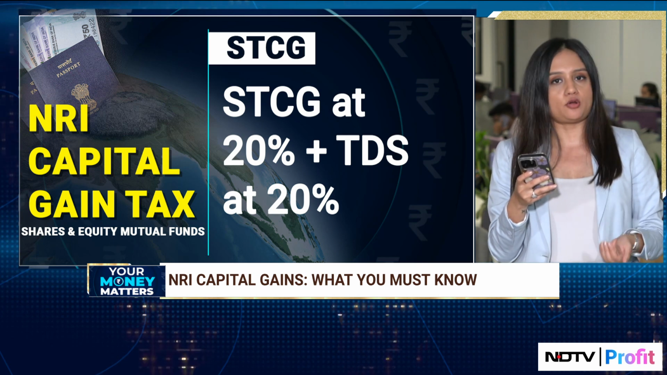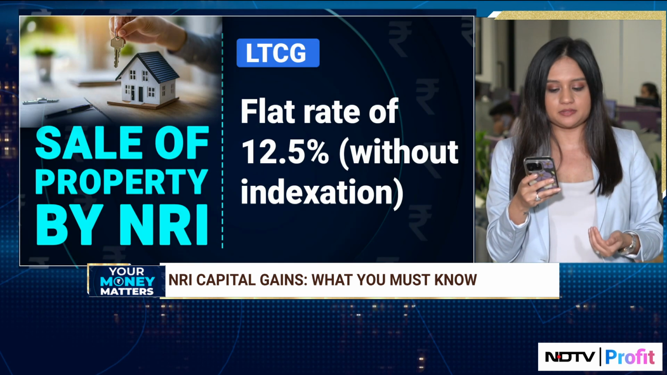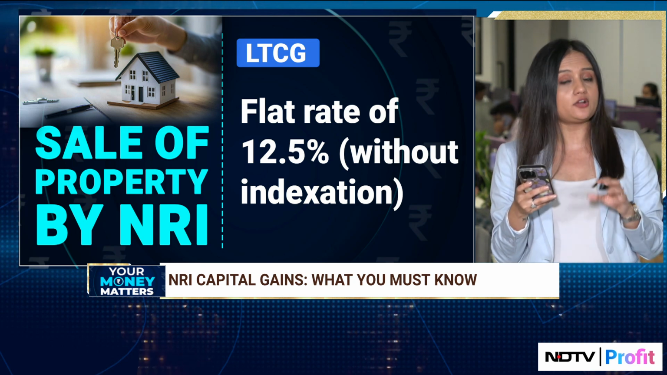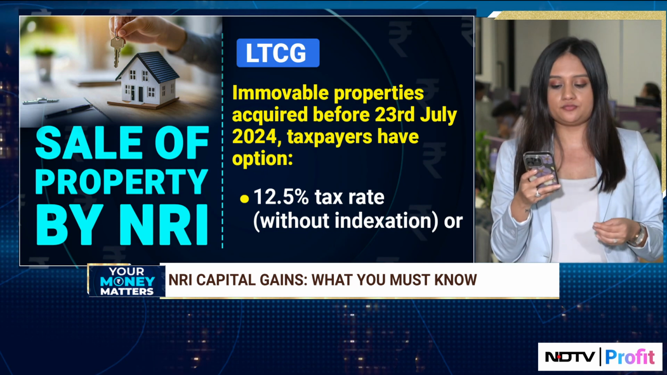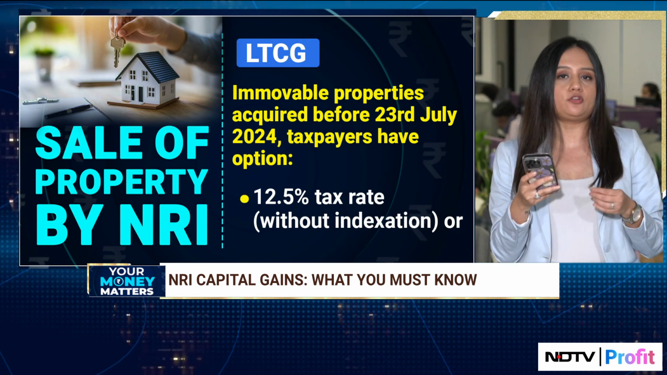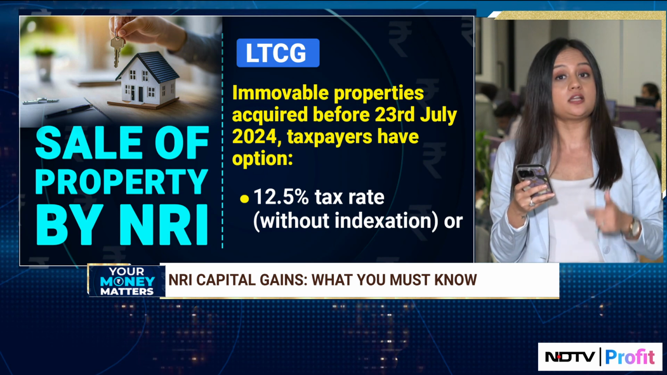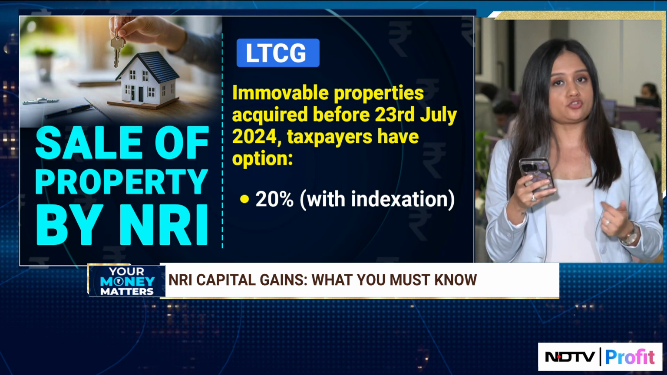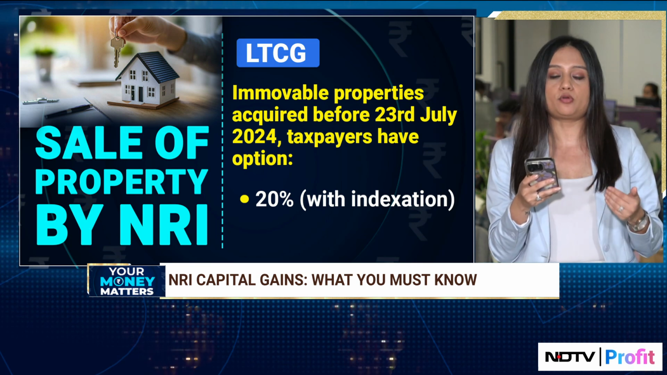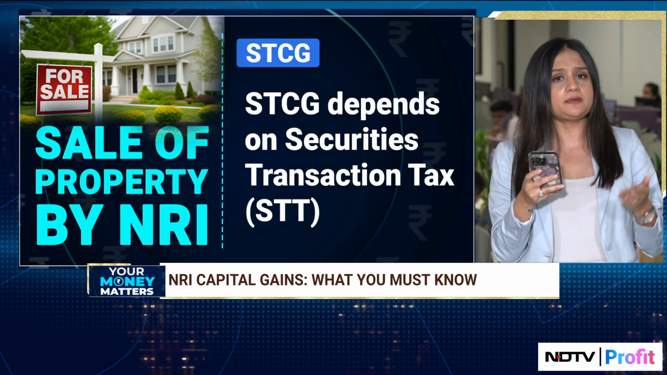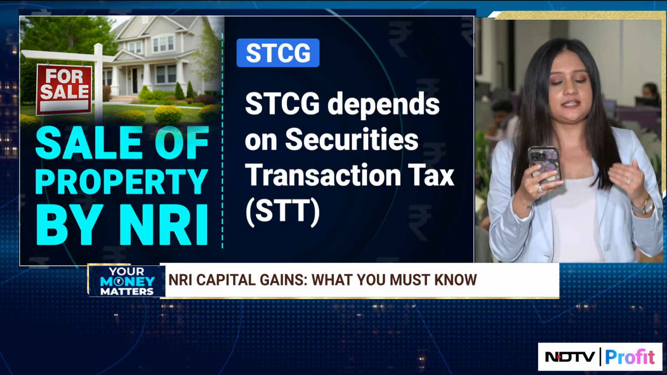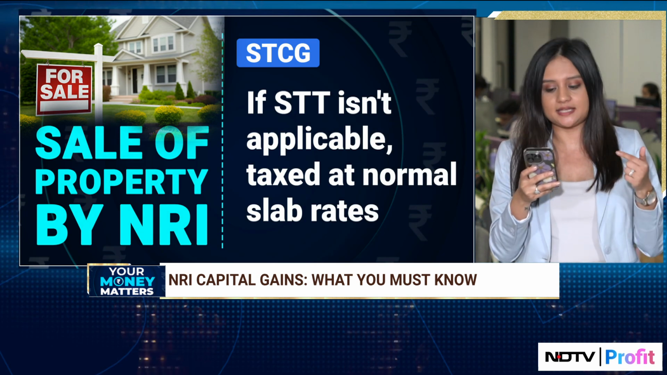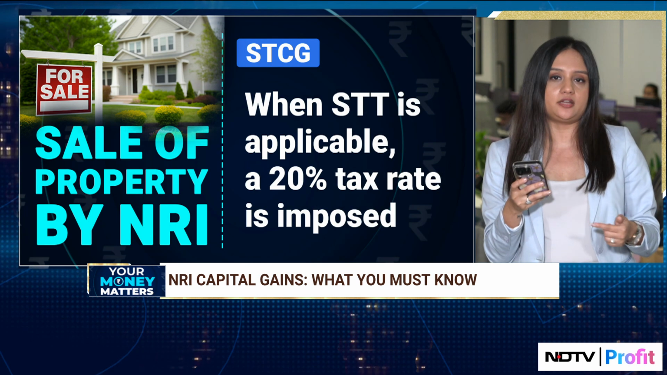Lastly, in terms of sale of property, for long-term capital gain, a flat 12.5% rate will be applicable without indexation. But for immovable properties acquired before 23rd of July 2024, taxpayers have an option either to pay tax at 12.5% without indexation or at 20% with indexation. In terms of short-term capital gain tax where properties are concerned, it depends on security transaction tax. If STT isn't applicable, tax is applicable at normal rates. But if security transaction tax is applicable, it will be paid at a rate of 20%.